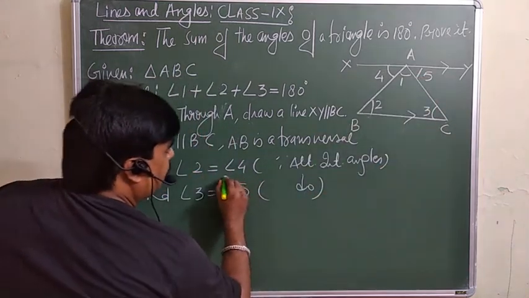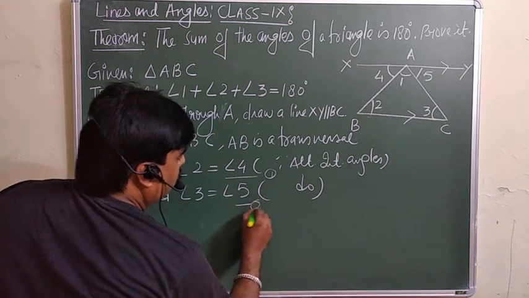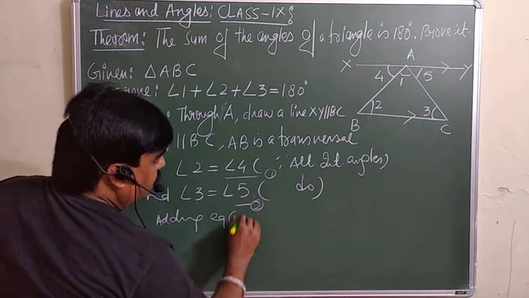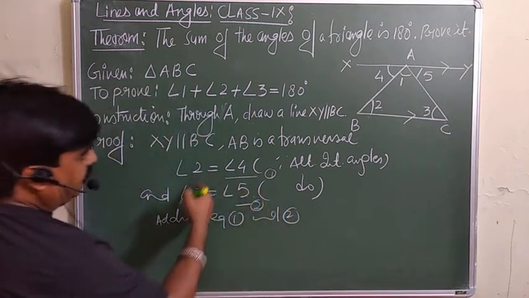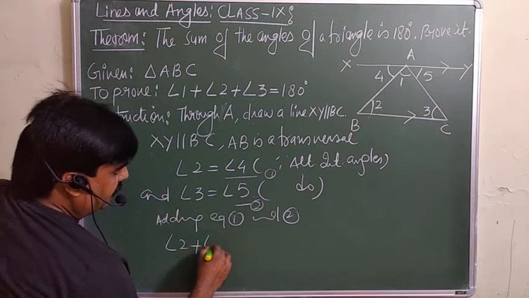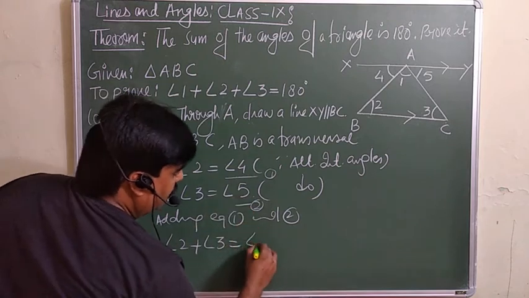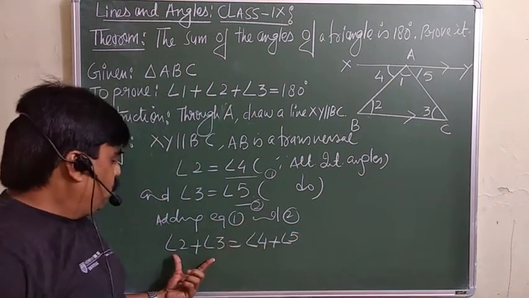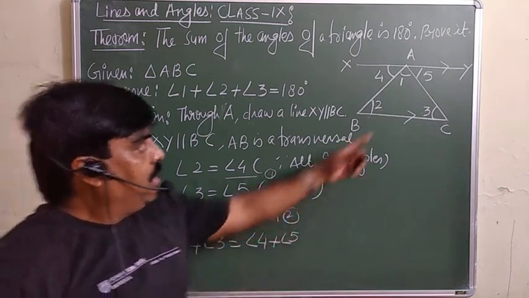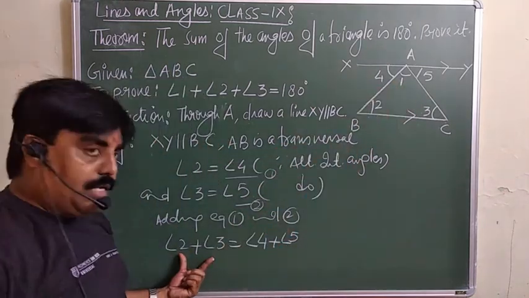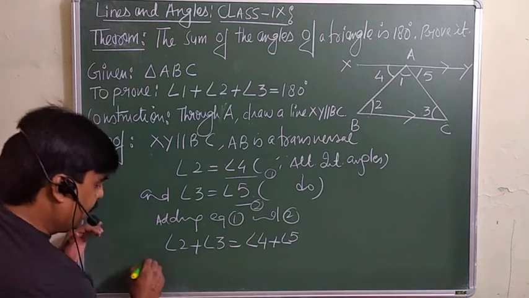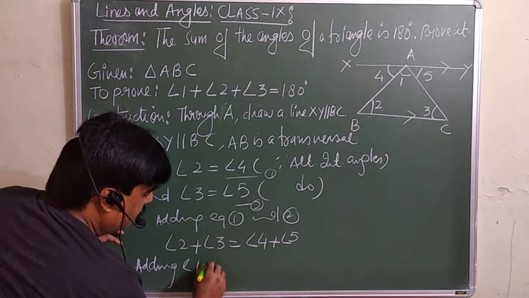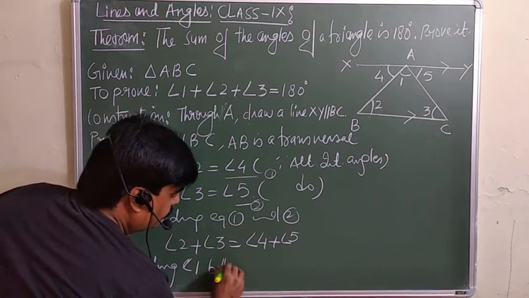Now you can give the number 1 to this equation and 2 to this one. Adding equations 1 and 2, you will get angle 2 plus angle 3 is equal to angle 4 plus angle 5. So angle 2 plus angle 3 is equal to angle 4 plus angle 5. You can add angle 1 to both sides, the same operation on both sides.